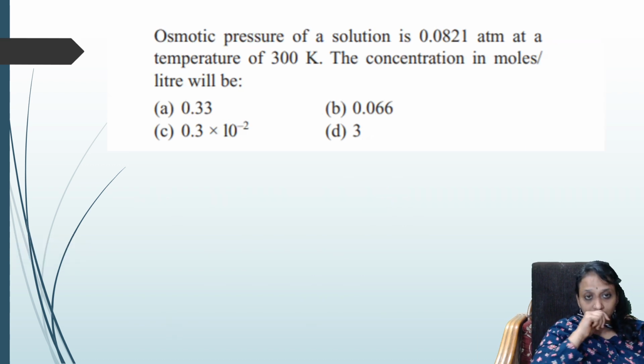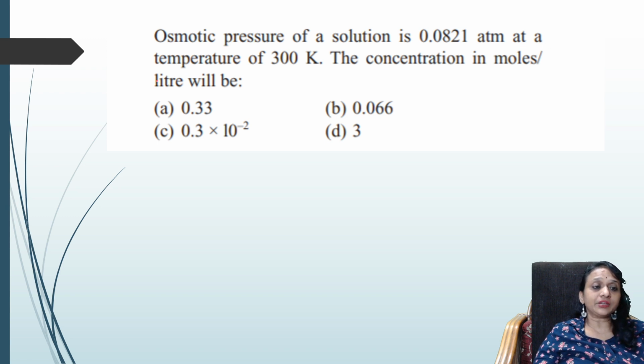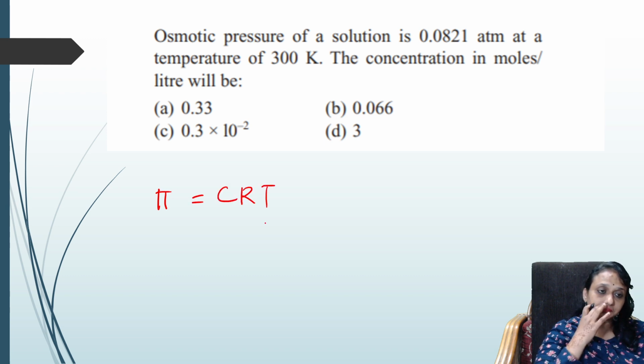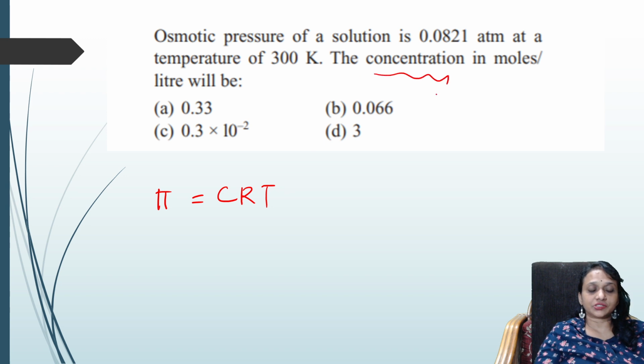All right, next question. One more question on osmotic pressure. What do they give me? The osmotic pressure of a solution is 0.0821 atmospheres at a temperature of 300 Kelvin. The concentration in moles per liter will be? The osmotic pressure formula is pi is equal to CRT. I should find the concentration, so C is equal to pi by RT. Done. Now, what is pi? The pi value is 0.0821.